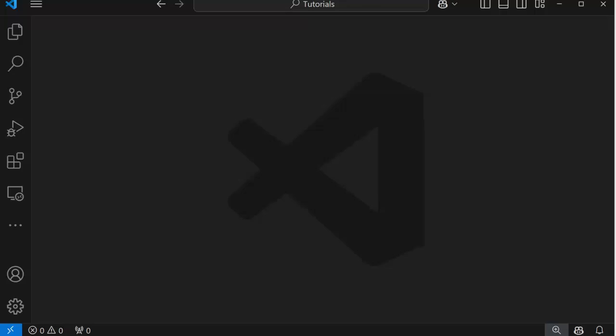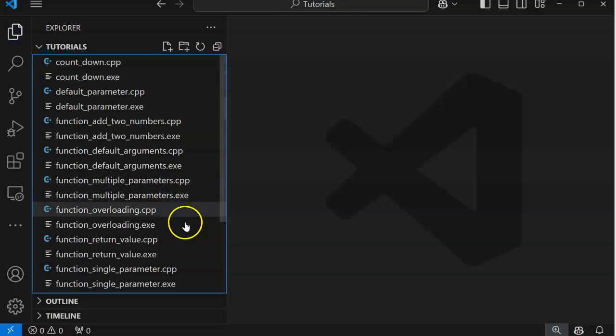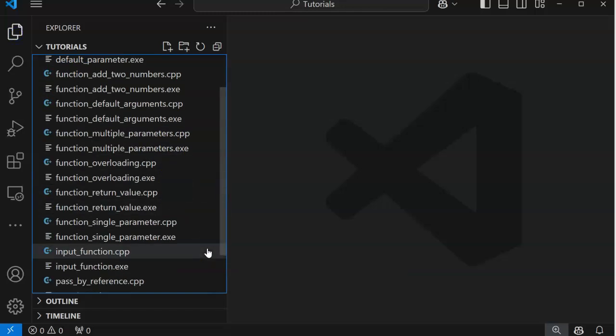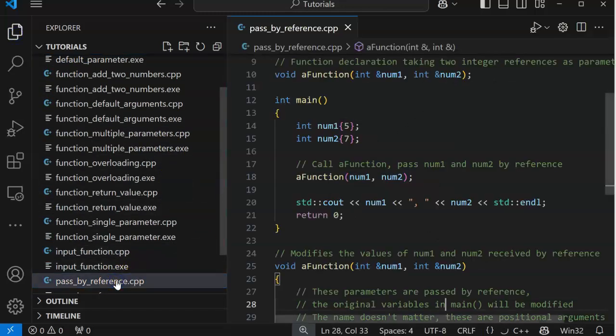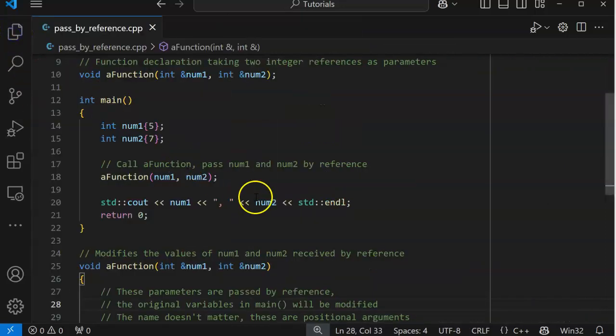Now, we're going to get very interesting. We're going to look at a concept called pass-by reference. Most of the time, when we call a function, we pass a copy of that information, and this is a brand new function, normally.